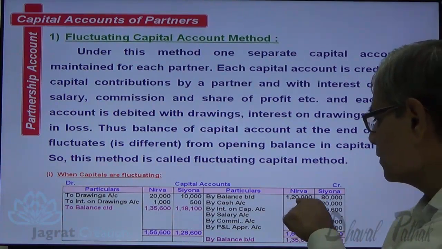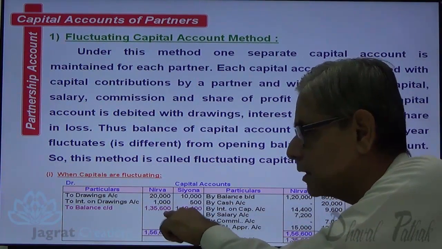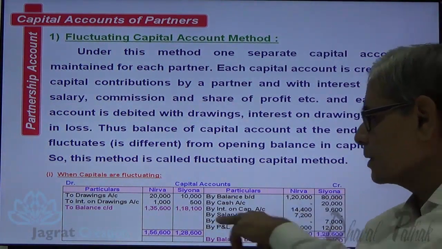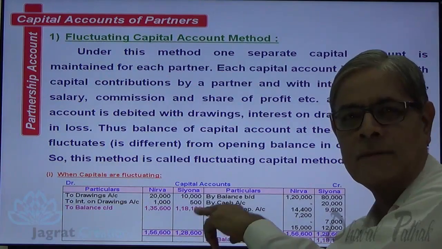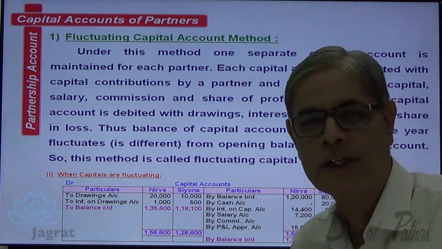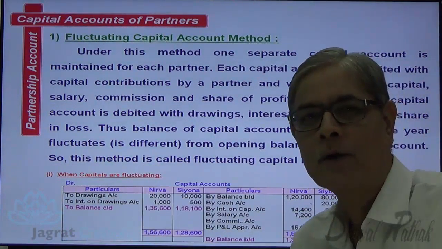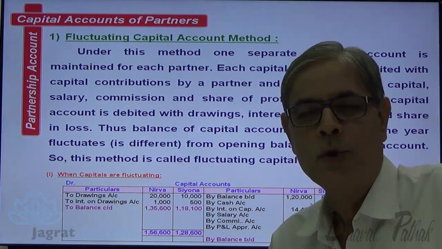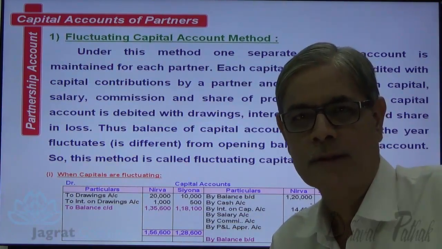Here the opening balance is 1,20,000, closing balance is 1,35,600. So it has fluctuated. Here the opening balance is 80,000, closing balance is 1,18,100. So it has changed, fluctuated. That's why this capital account maintenance system is known as fluctuating or floating capital account system.